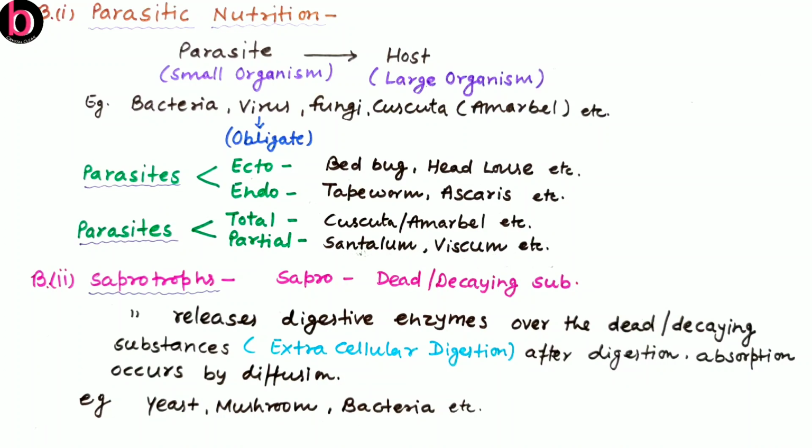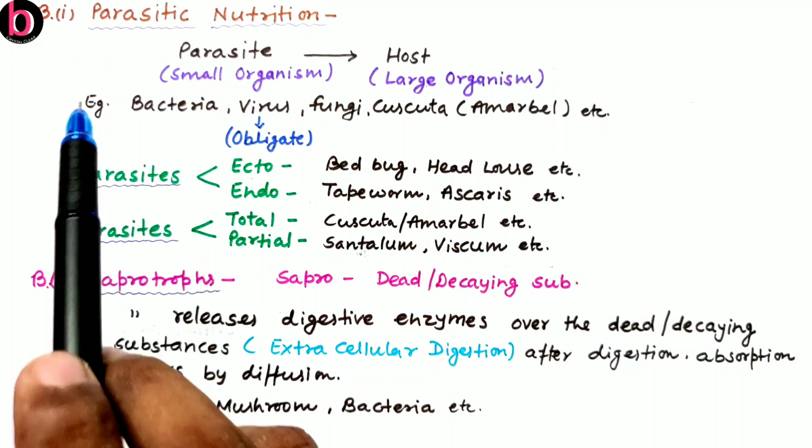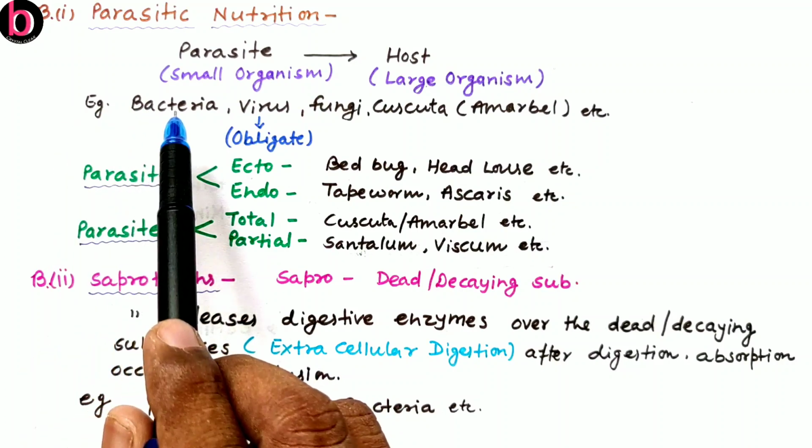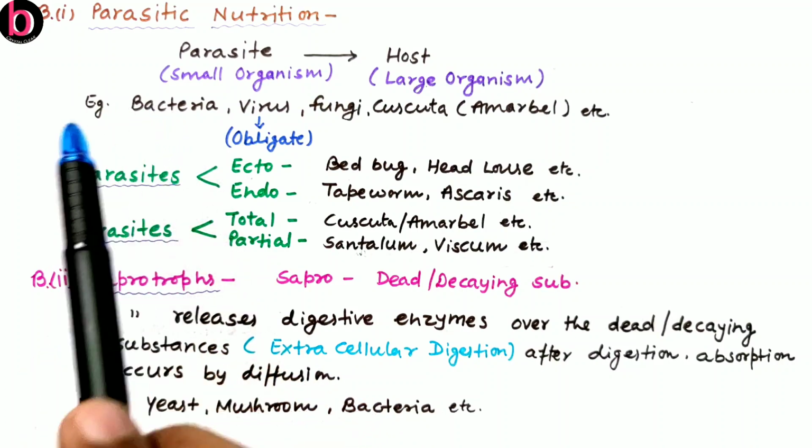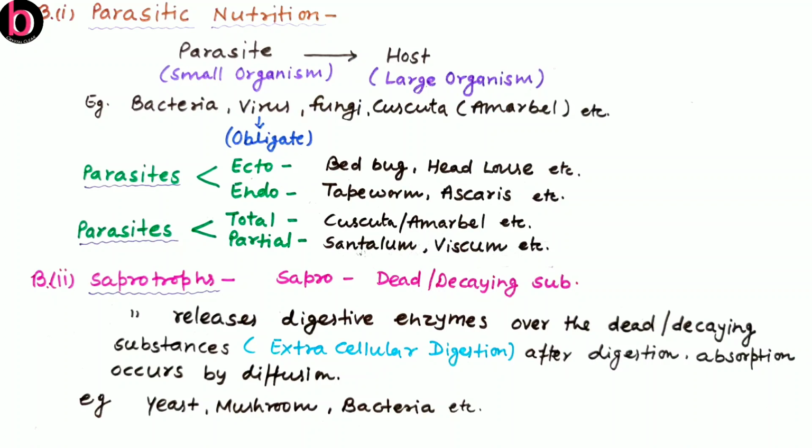So this is extracellular. If this is a single cell, then we can say extracellular, and if the organism is multicellular, then we can say outside the body, that is also extracellular. So examples are yeast, that is a unicellular fungus, mushroom, this is a multicellular fungus, and bacteria. Bacteria we already discussed in parasitic mode of nutrition as well as autotrophic mode of nutrition, and this